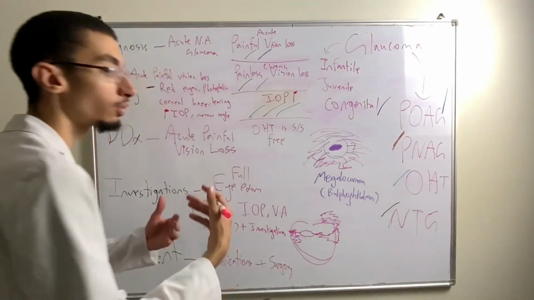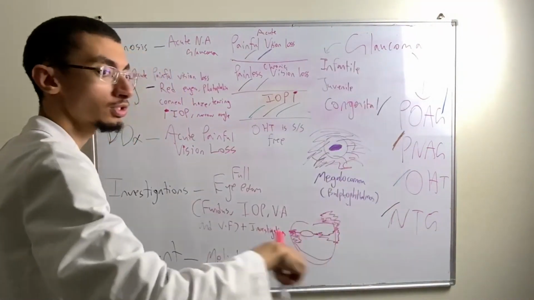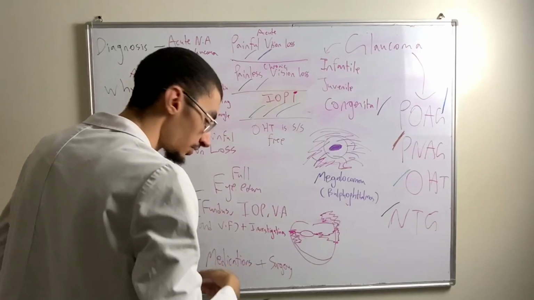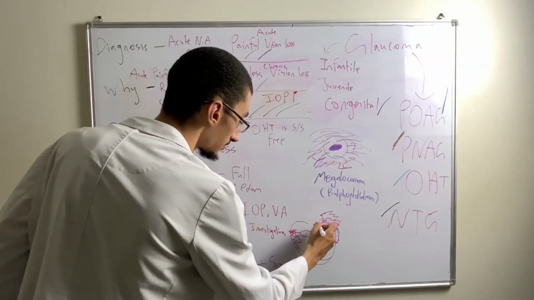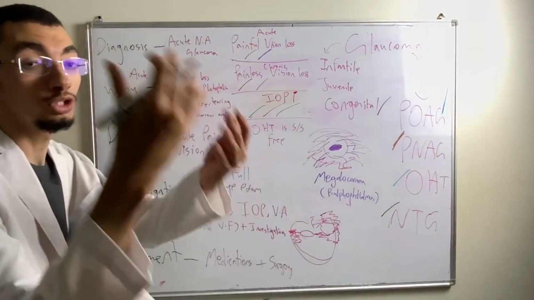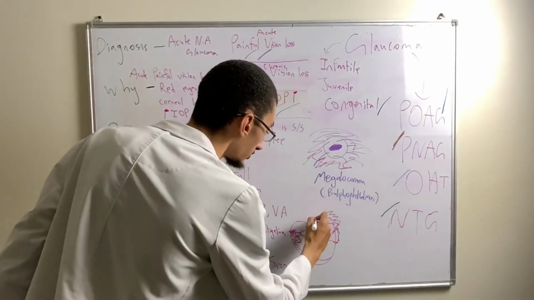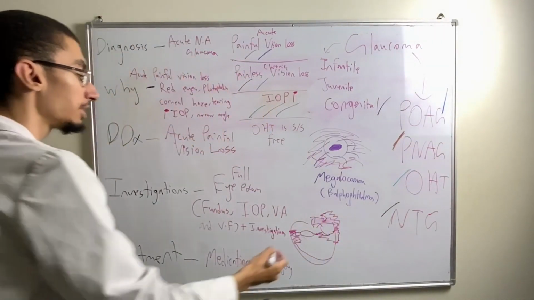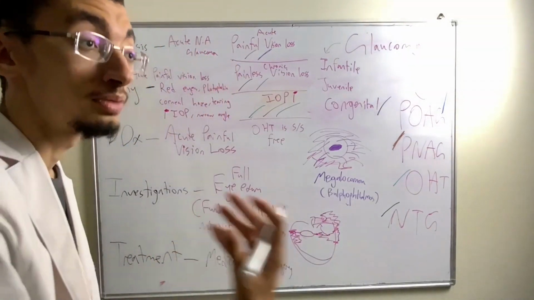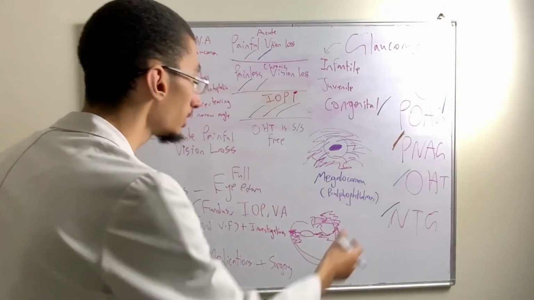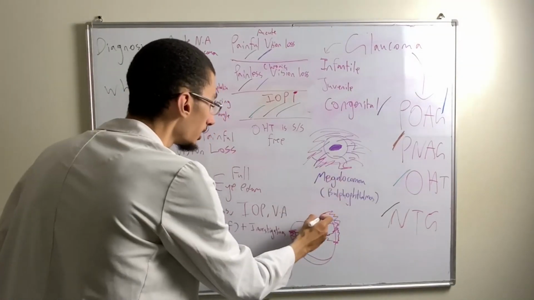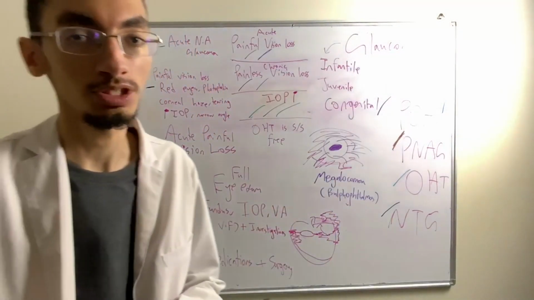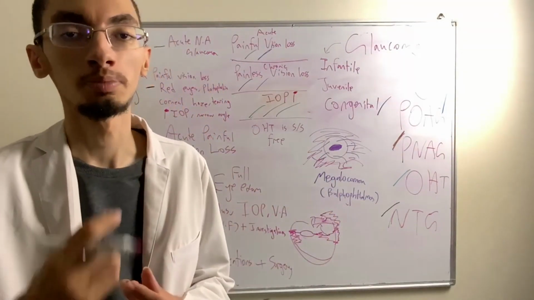Once secreted, this water goes through a circulation. It will come out in this direction, and it will be reabsorbed. So the ciliary body epithelium produces aqueous humor, and then it goes through this pathway to be reabsorbed.